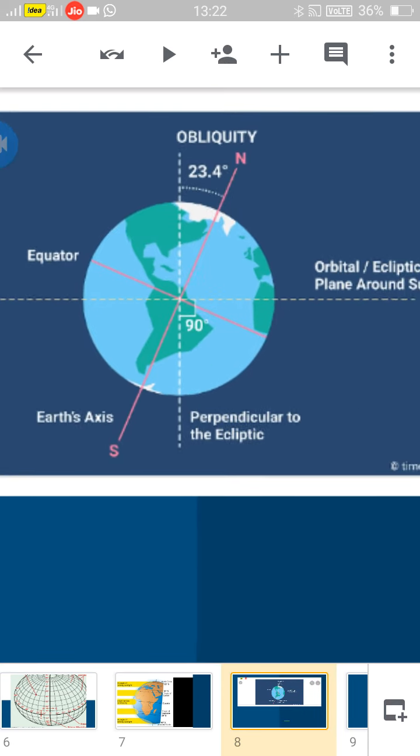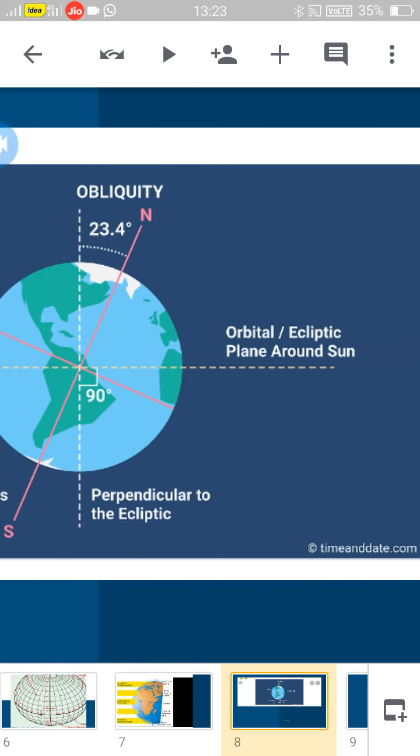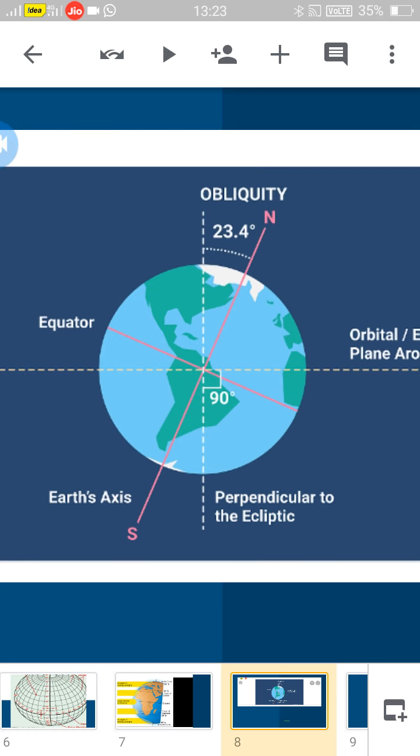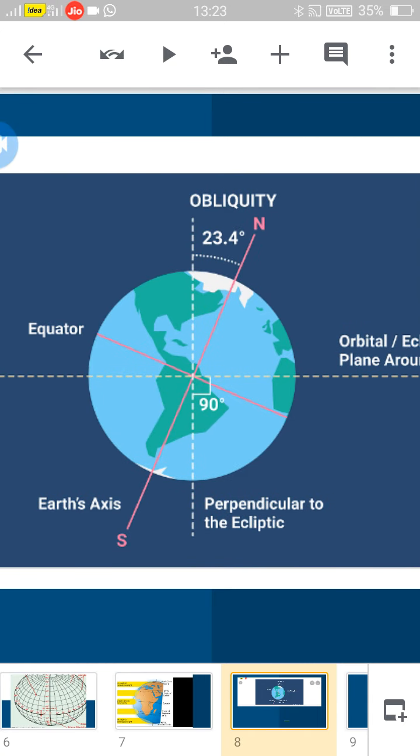This is an axis. What is this? The line which connects the north pole and south pole is known as the axis. The axis is also an imaginary line, like latitudes and longitudes. Based on the axis the earth rotates. For the earth's rotation, how many hours will it take? 23 hours 56 minutes 4.09 seconds. This is the axis. Next,